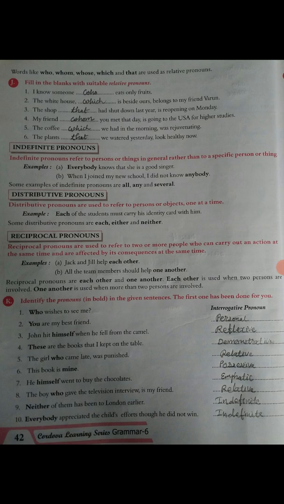So anybody is also an indefinite pronoun. Why? Because whether he or she will be there, both the things will be there. So anybody and everybody, both are used as indefinite pronouns. Some examples of indefinite pronouns are all, any, and several. Okay, all, any, and several.